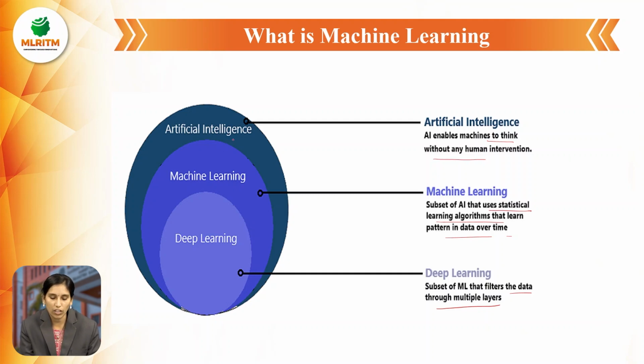Deep learning works like a human brain, and machine learning works without human interaction, based on algorithms. Artificial intelligence combines both deep learning and machine learning, so it can think like humans and work with machine learning algorithms. So this is machine learning.